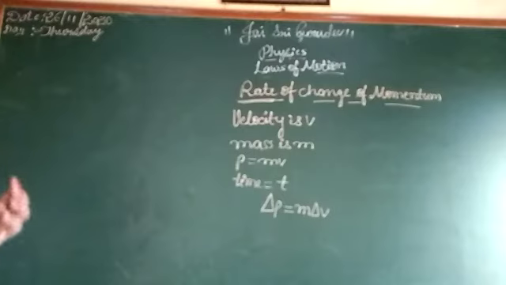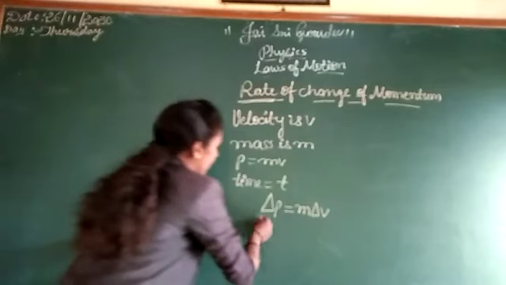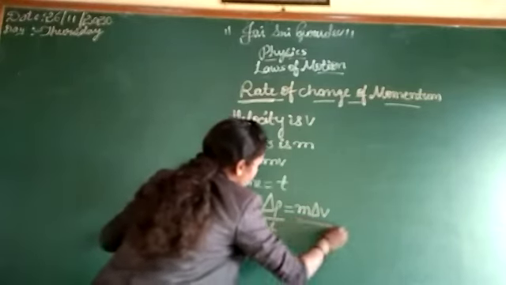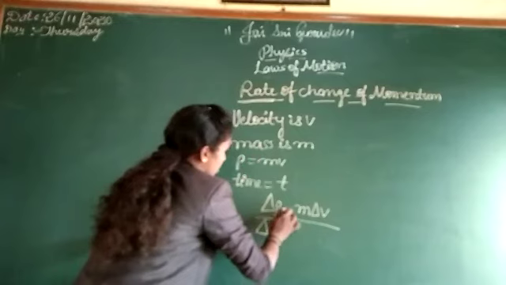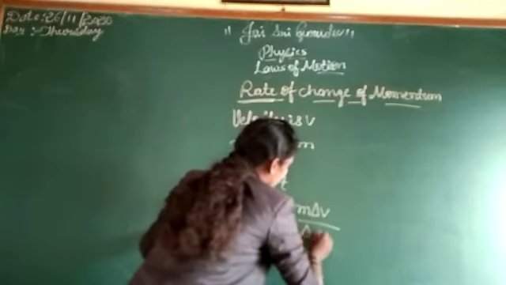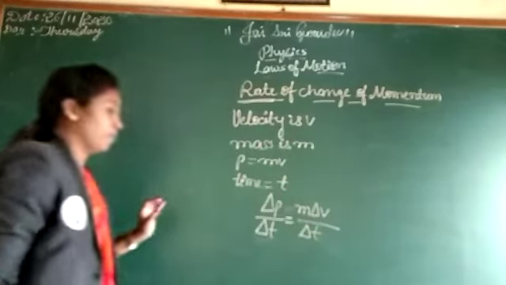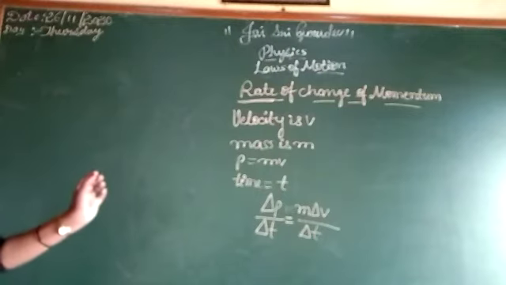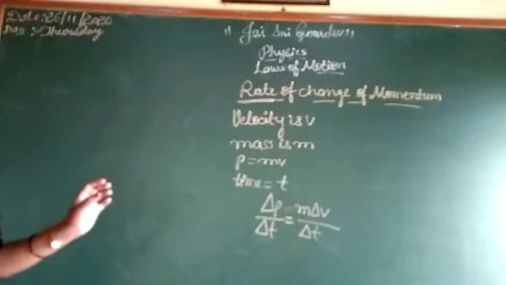These change with respect to time, so we divide by the change of time, delta t. This is the formula of rate of change of momentum.